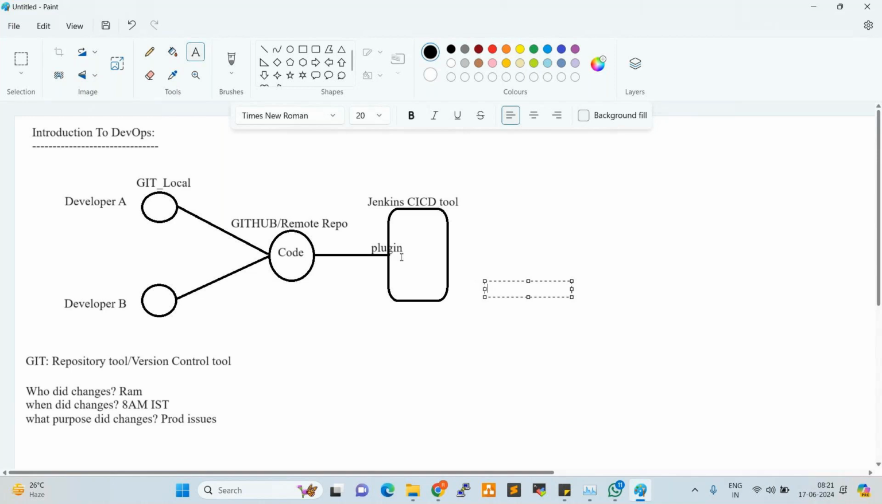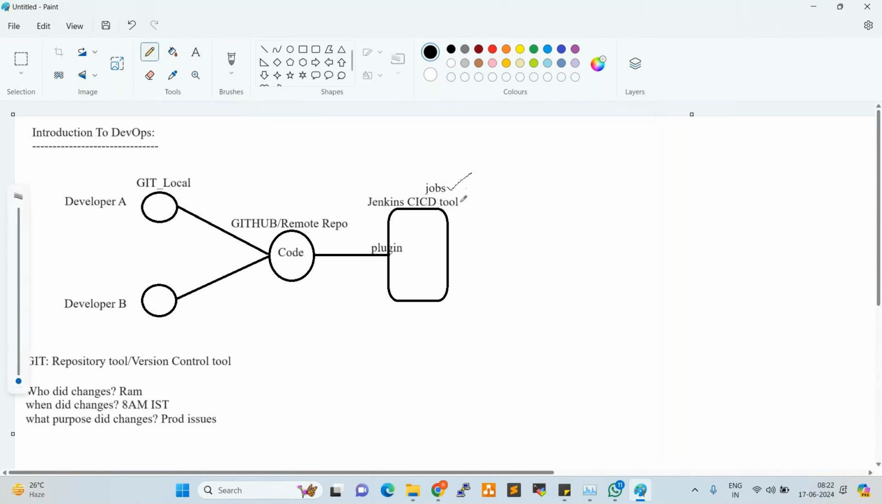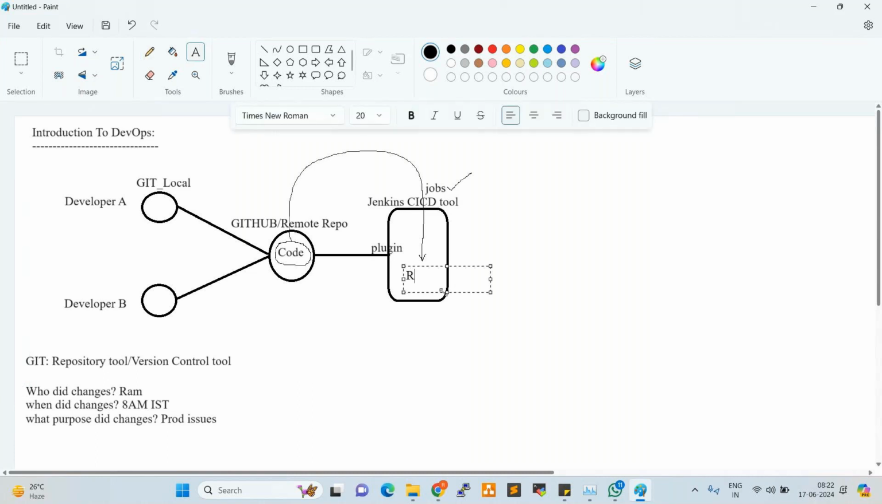So after that, what will we do? We prepare some jobs here. We prepare the job and we trigger the job. Once we prepare and trigger the job, the code will be pulled from GitHub to Jenkins. Once we pull this code, we can say it is raw code. What is raw code? Raw code is unstructured code, unformatted code.